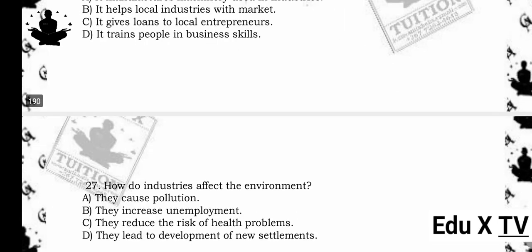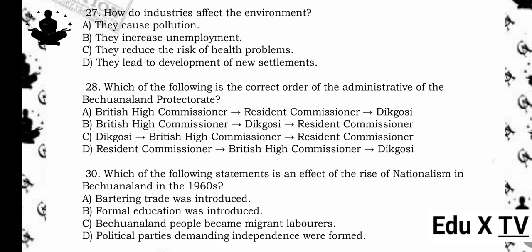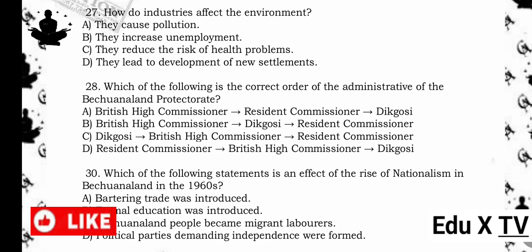27. How do industries affect the environment? A. They cause pollution. B. They increase unemployment. C. They reduce the risk of health problems. D. They lead to development of new settlements. The answer is A. They cause pollution. Reason being, industries often release waste products into the environment, leading to air, water, and land pollution.